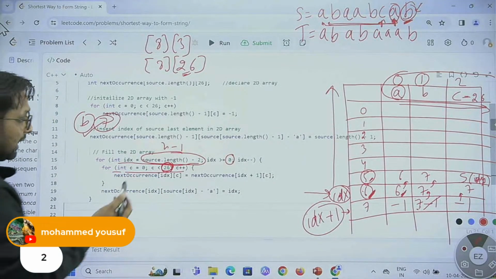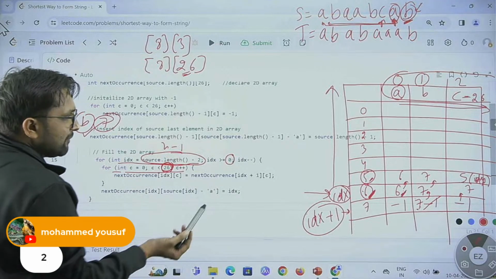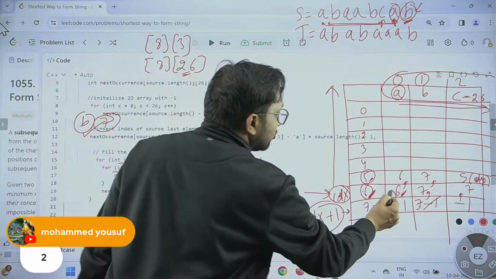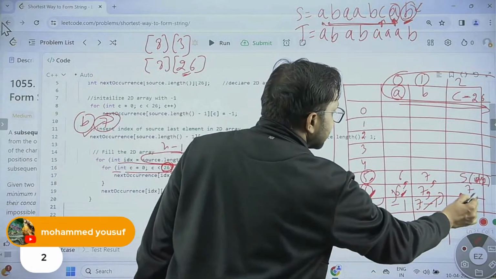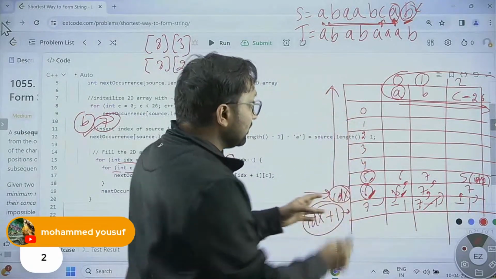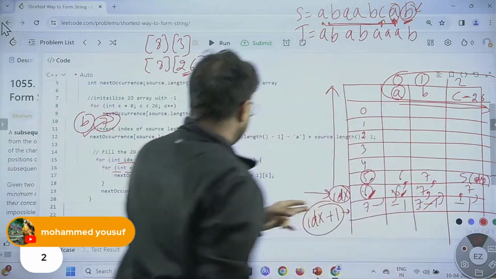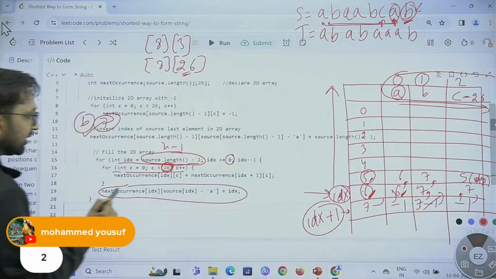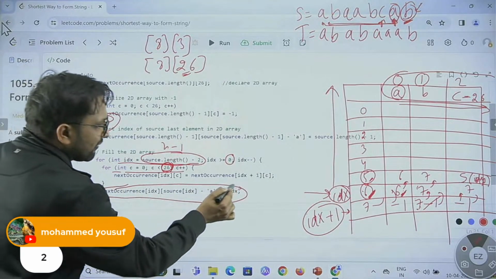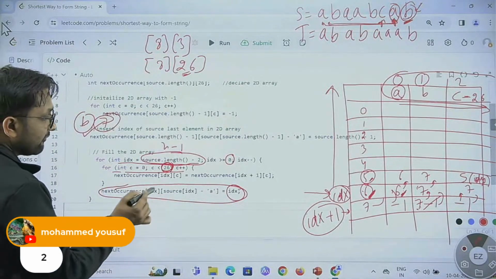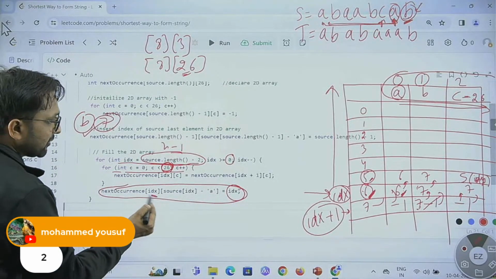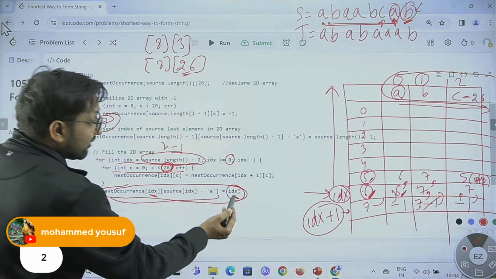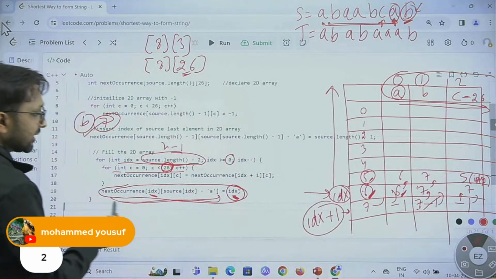And what we are doing is simply copying and pasting this value upside, this value upside, this value upside. Only one value will be updated, and that value we are updating over here. What will be that value? Whatever the index is, we will store that index at that position.